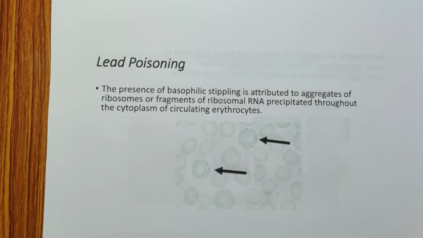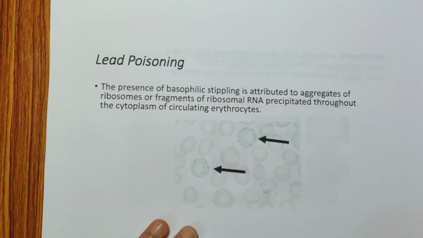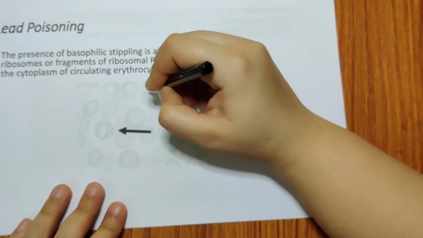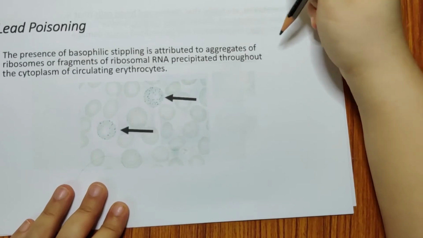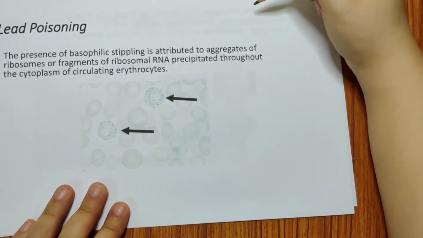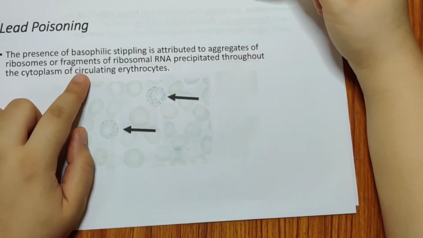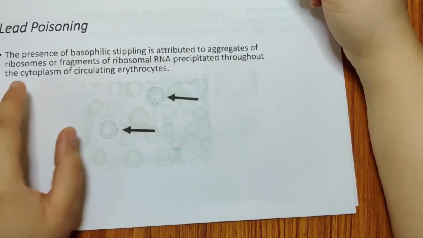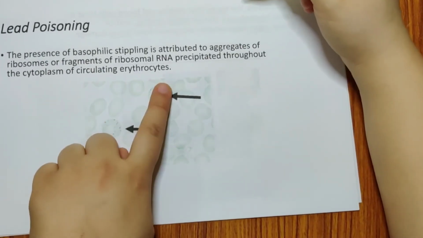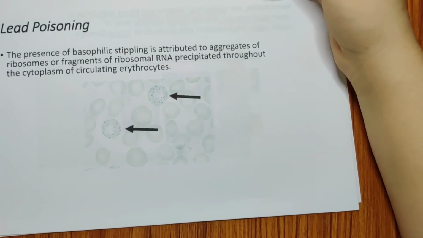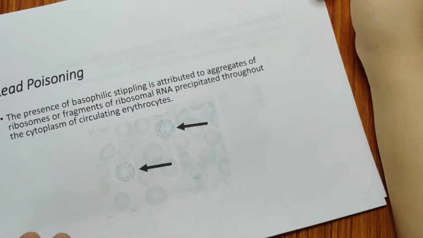So what happens is, in lead poisoning, there will be basophilic stippling. What is basophilic stippling? If you see an RBC with a lot of stipples like this, these are known as basophilic stippling. Why does it occur? These stipples are aggregates of ribosomes or fragments of ribosomal RNA that are precipitated throughout the cytoplasm of the circulating erythrocytes. So what are these stipples? These are fragmented ribosomes.